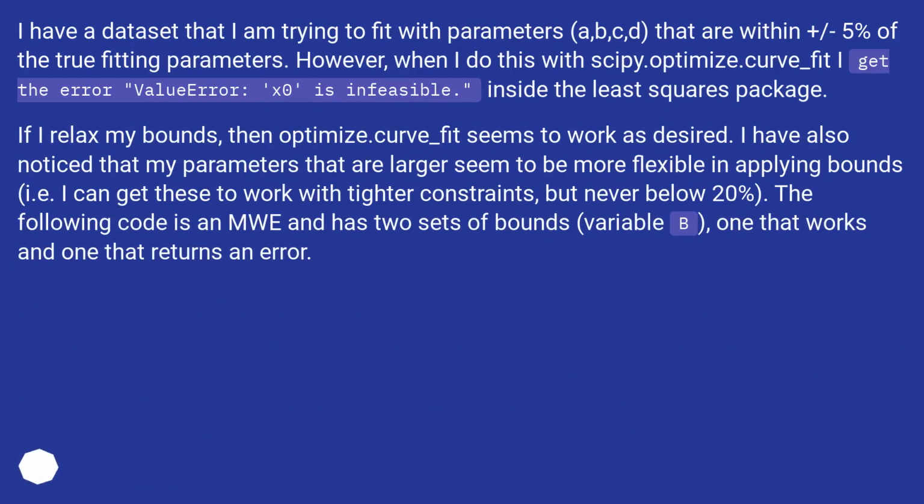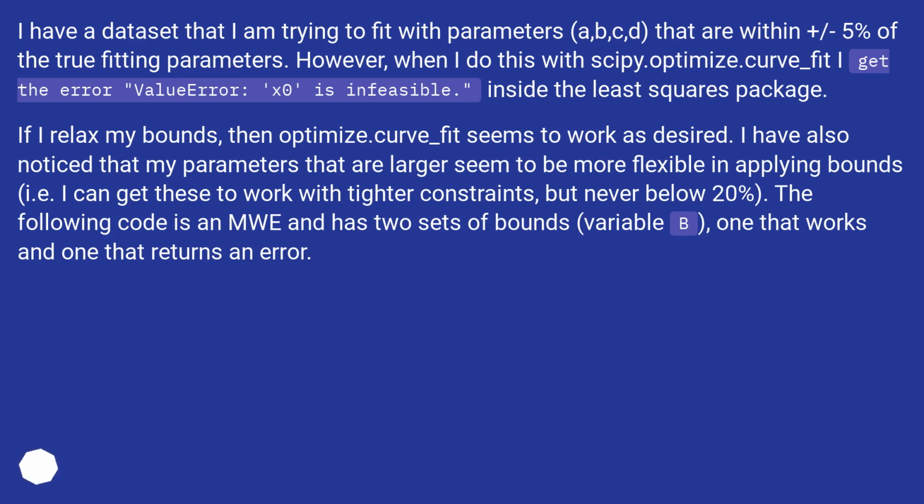I have a dataset that I am trying to fit with parameters A, B, C, D that are within ±5% of the true fitting parameters. However, when I do this with scipy.optimize.curve_fit, I get the error: ValueError: column x0 is infeasible, inside the least squares package.